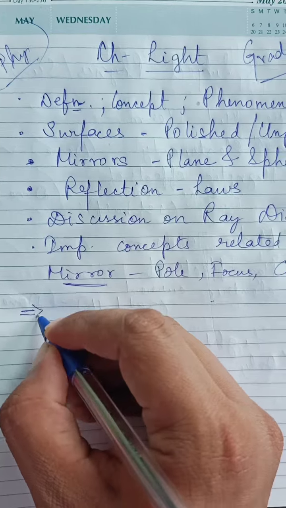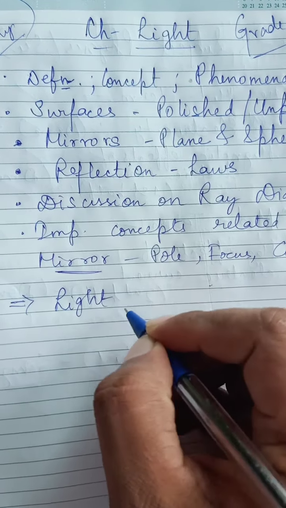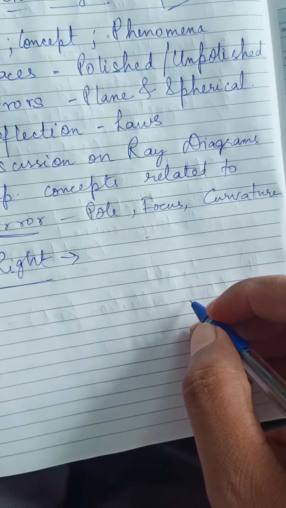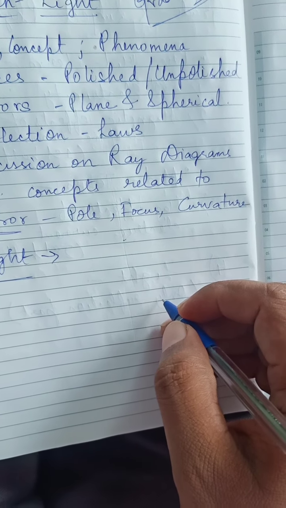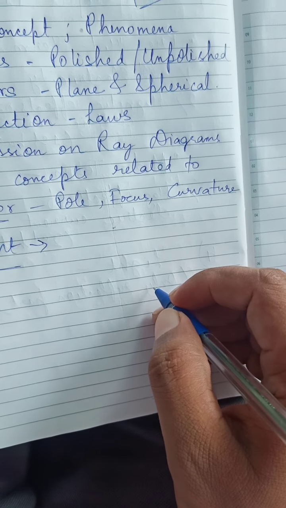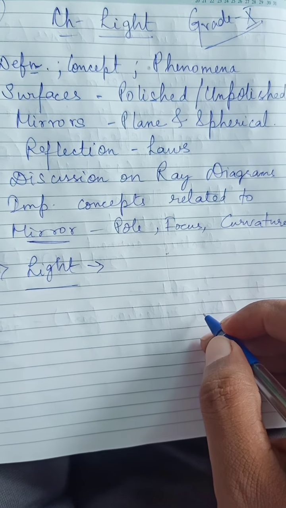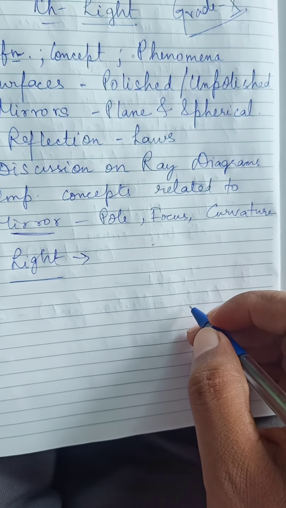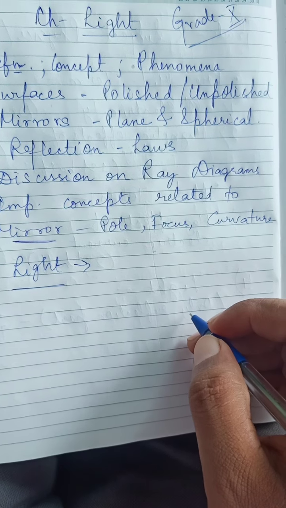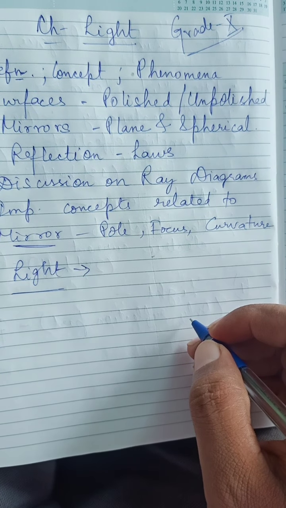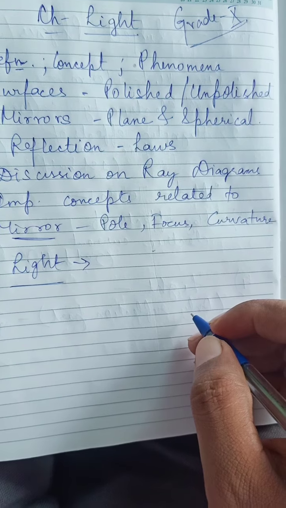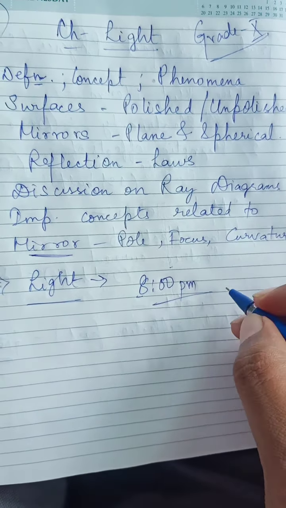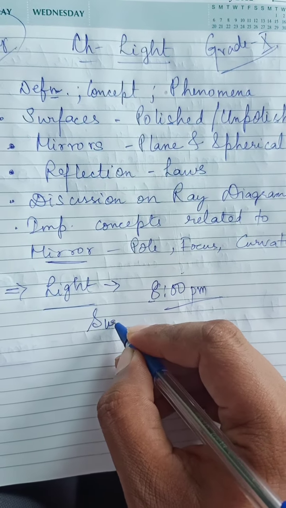The definition of light. If we talk about light, what actually is light? Suppose you are sitting in your room at night, 8 p.m. in the evening, and you switch off all your lights.